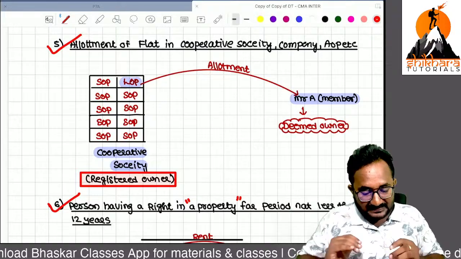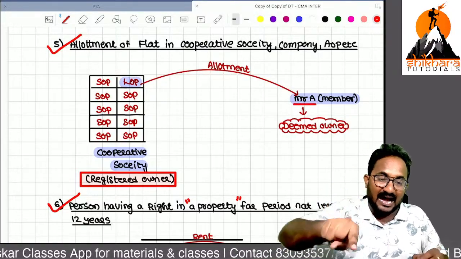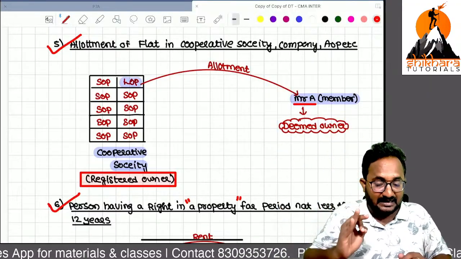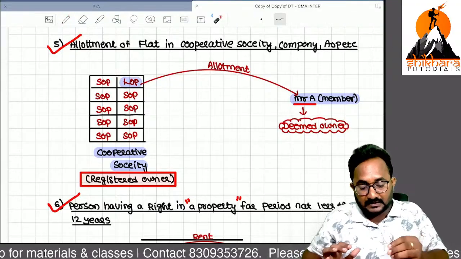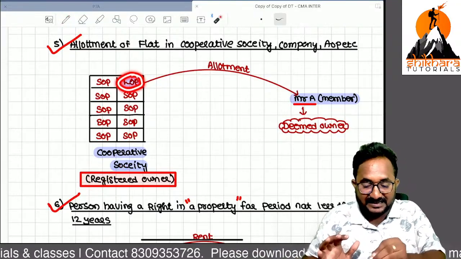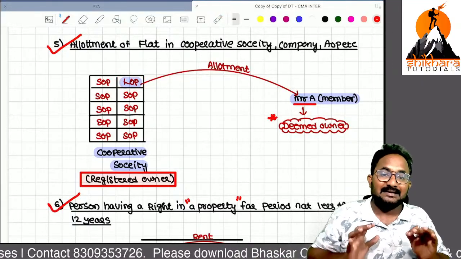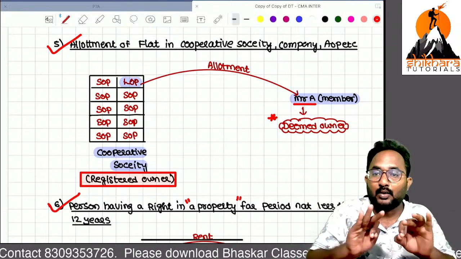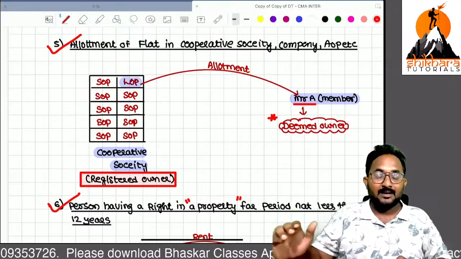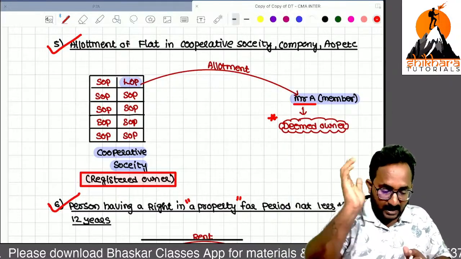But who is receiving that income? Mr. A, because he has given his flat to be let out to others. So that's why he is receiving the rental income. Even though the registered owner is a cooperative society, who is required to pay the tax with respect to this flat? Yes, Mr. A. Now Mr. A is treated as deemed owner. The registered owner is the cooperative society, but who is treated as deemed owner for the purpose of payment of taxes? The member.